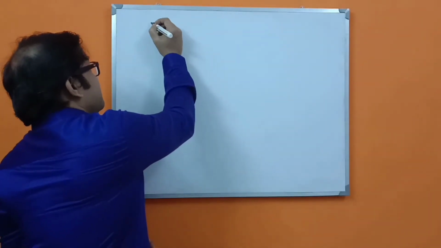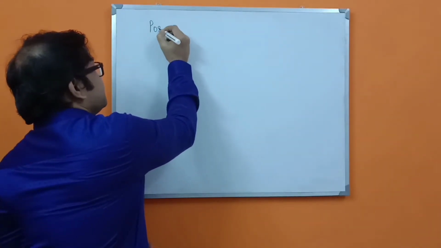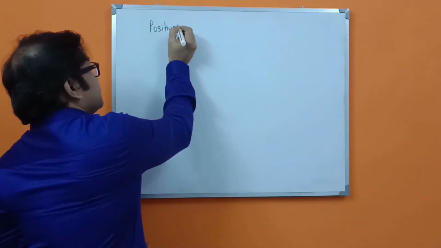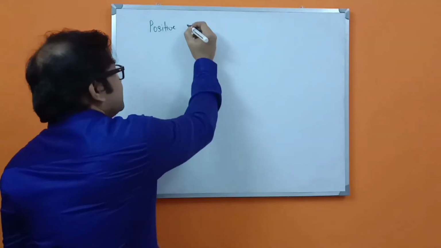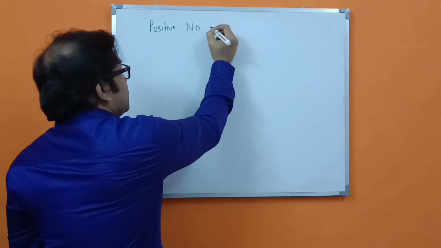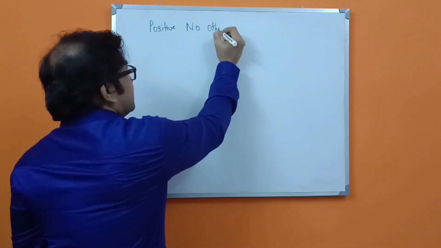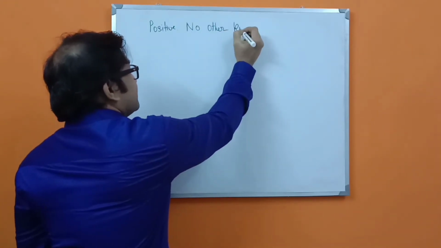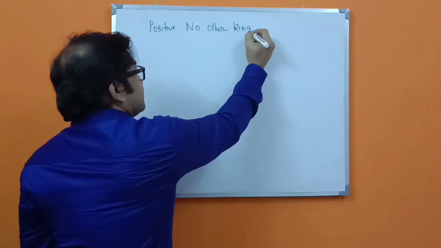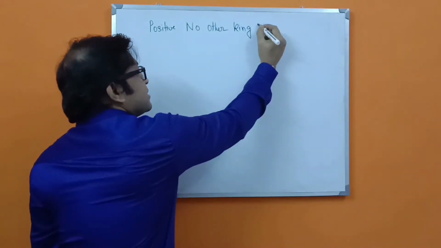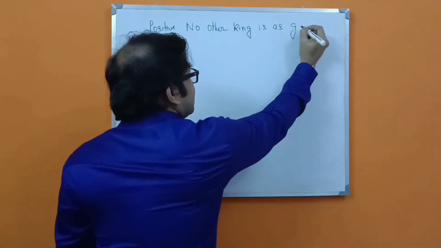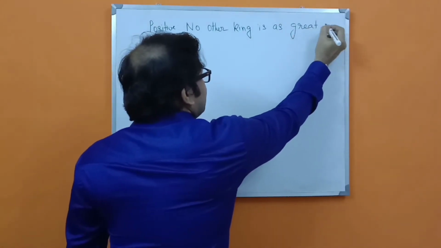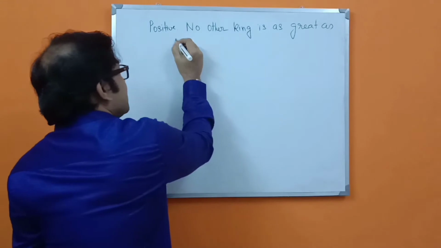Suppose in a positive sentence it is written like, no other king is as great as Ashoka.